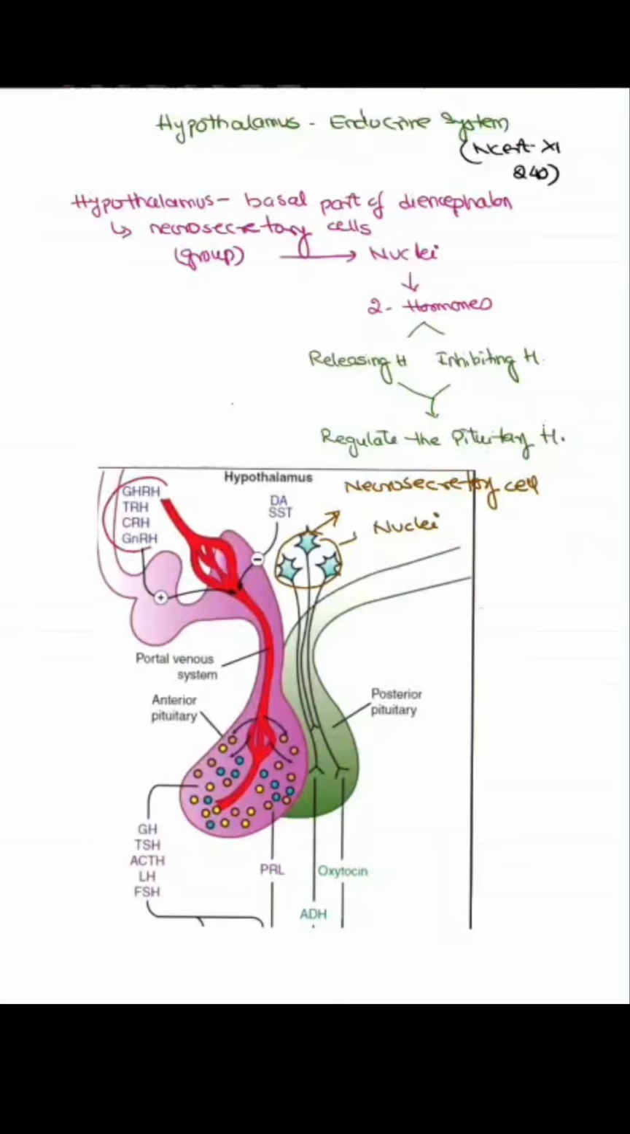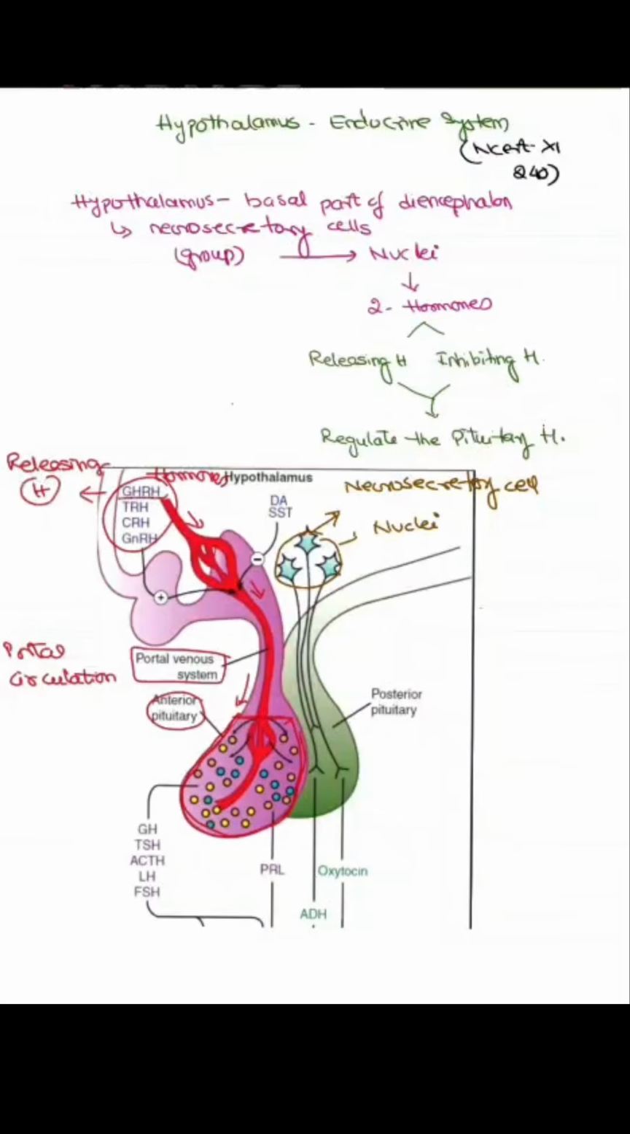You can see a group of releasing hormones are produced from the hypothalamus. These hormones will travel through the blood circulation called the portal circulation. From the portal circulation, they reach the anterior pituitary, where they will activate the other hormones of the pituitary. For example, the growth hormone releasing hormone will activate the growth hormone in the pituitary. The thyroid releasing hormone will activate the thyroid stimulating hormone, and so on.